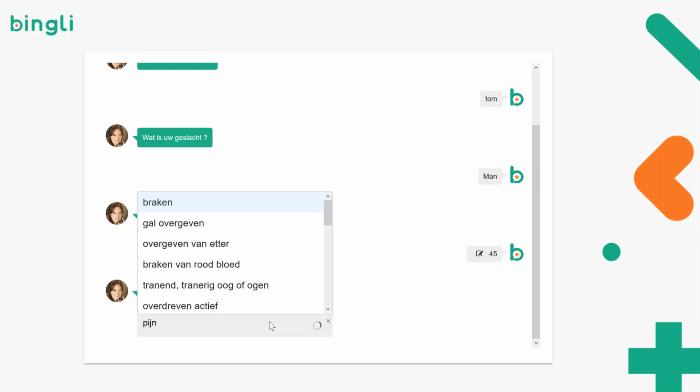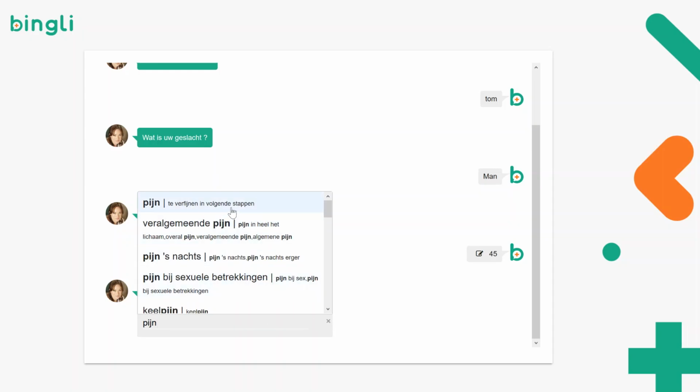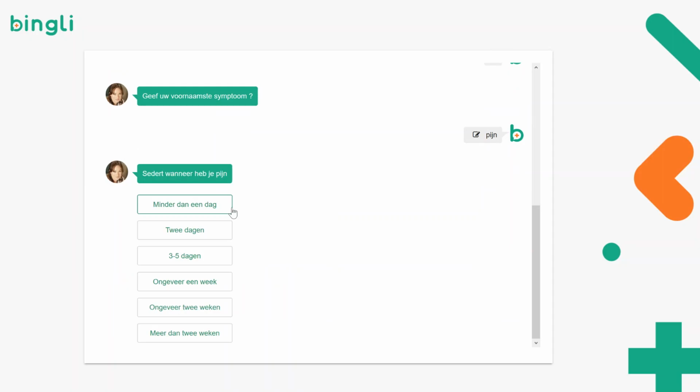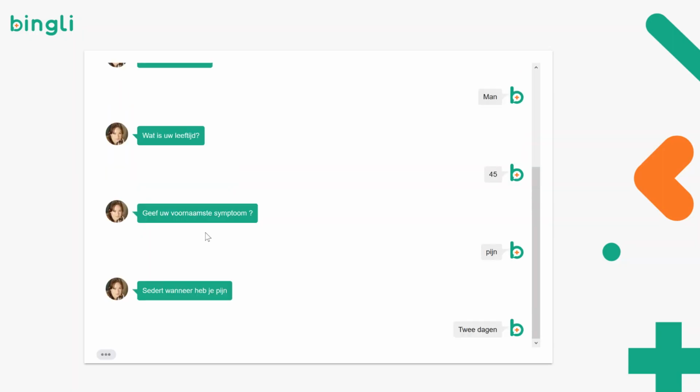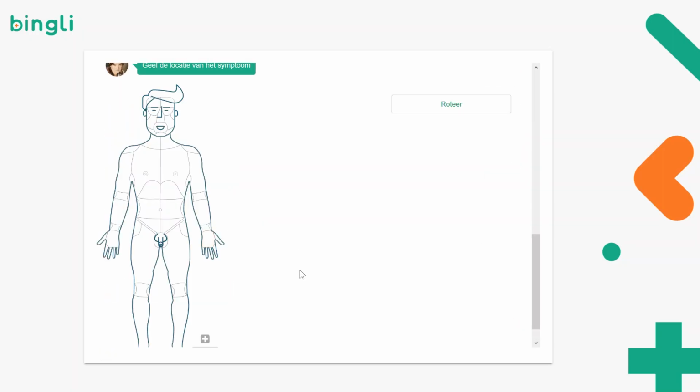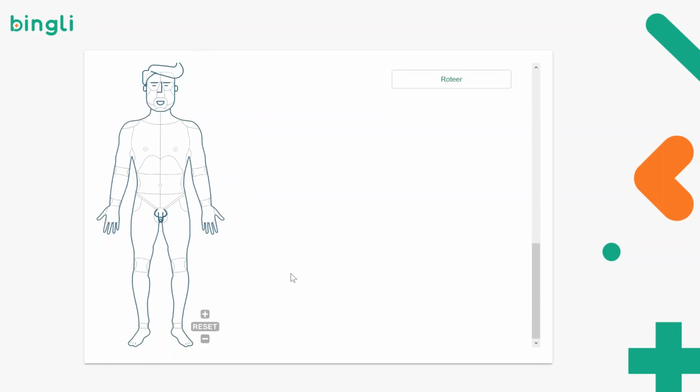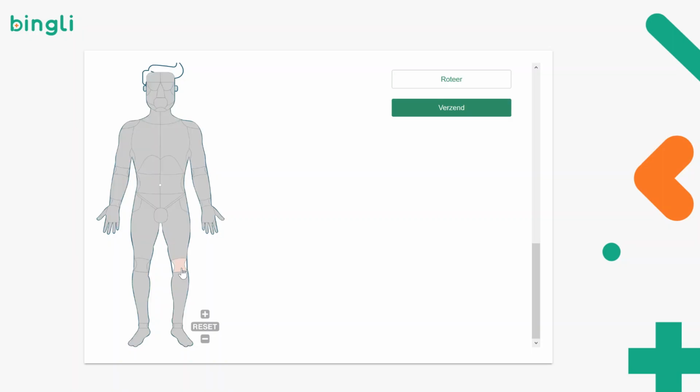So imagine we have a patient who has pain. Then we will ask what we call quantifying or objectifying questions about that symptom. The first question is, since how long do you have this symptom? For example, I have pain since 2 days. And as pain is always related to location, we will ask to specify the location of the pain. So imagine the patient has knee pain, for example.